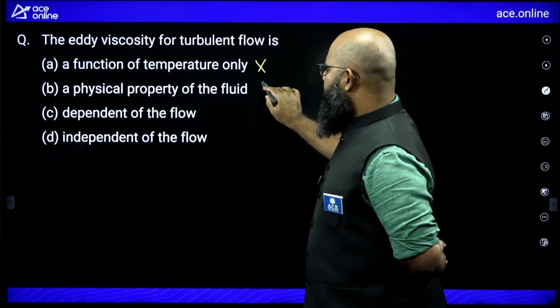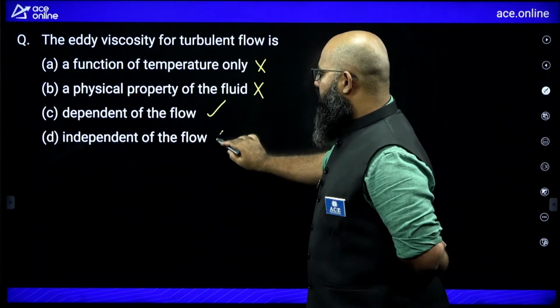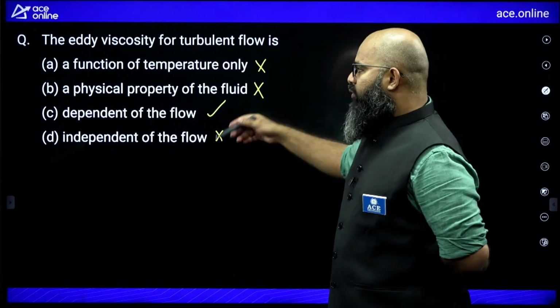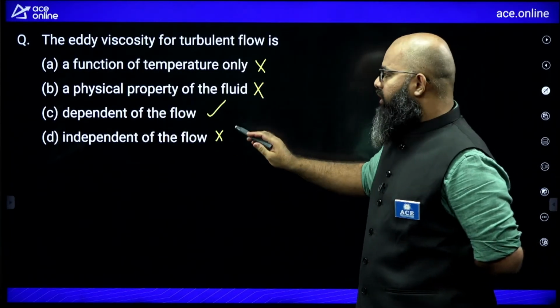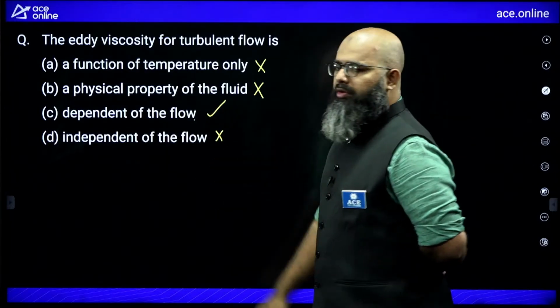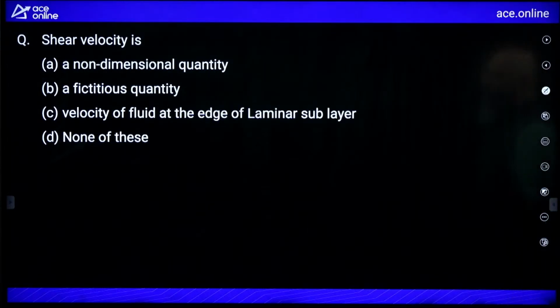This is wrong. It's a physical property of fluid. Wrong. It is dependent on flow. Correct. Okay? Because in turbulent flow it is going to come, but it is not going to come in laminar flow. So it is depending on the type of flow you are having. Depends on the flow. Option C would be correct over here.